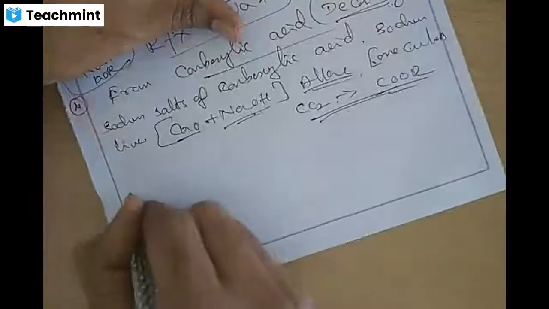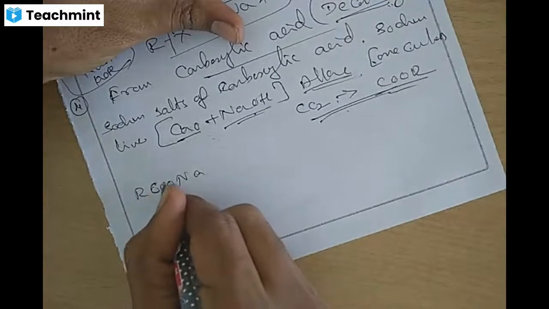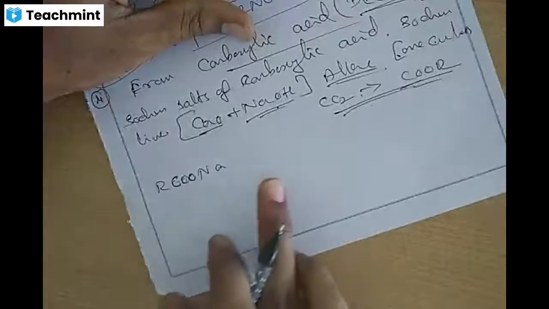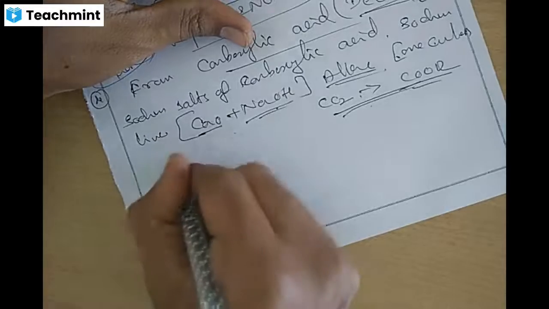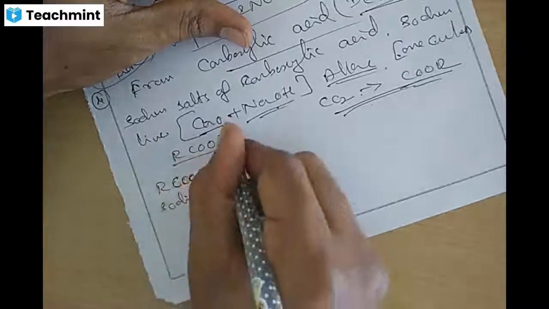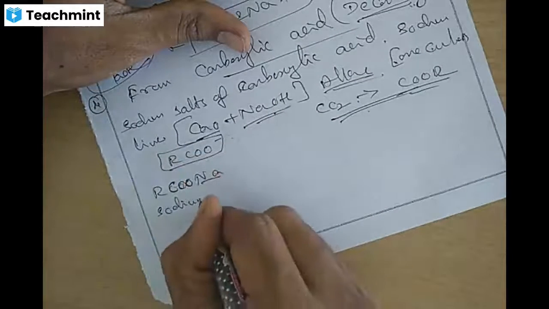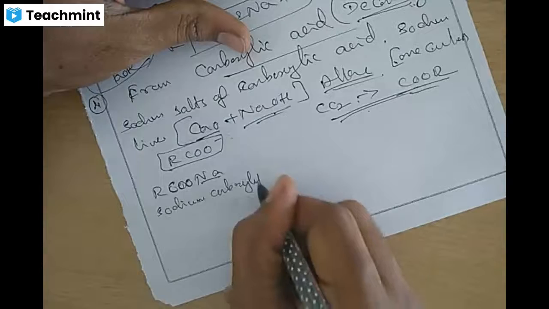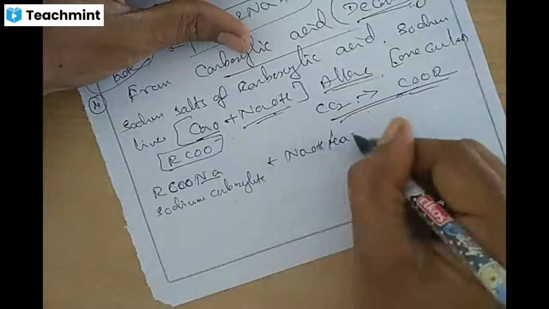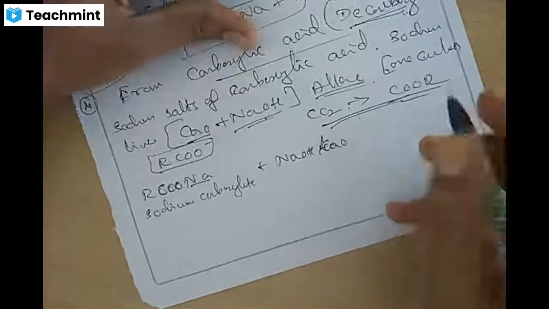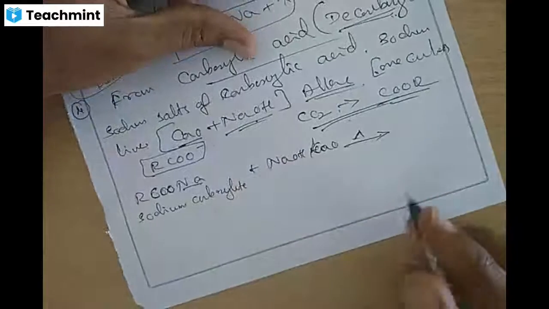Okay, so we'll see an example. RCOONa, sodium carboxylate. RCOO minus is called the carboxylate ion. Sodium carboxylate is treated with sodium hydroxide and quicklime, which is nothing but soda lime, at moderate temperature.